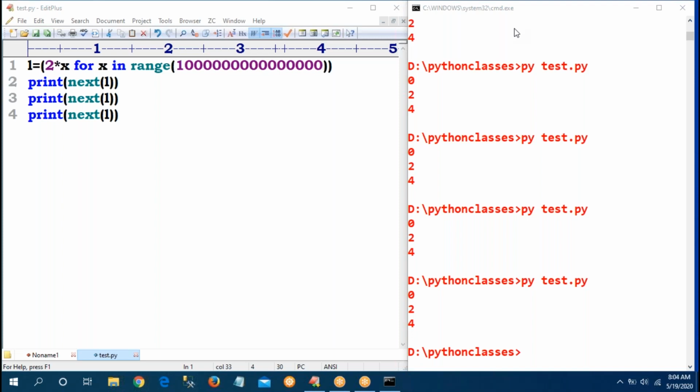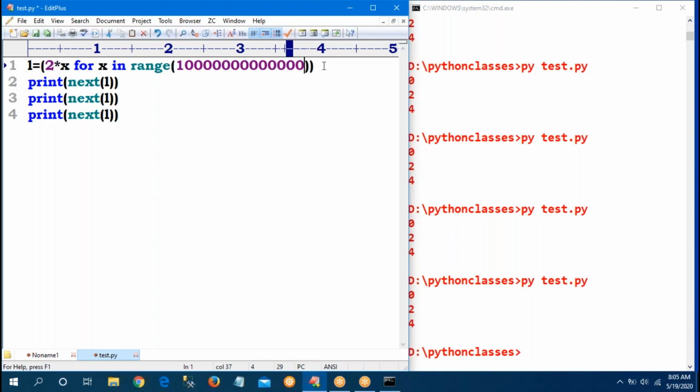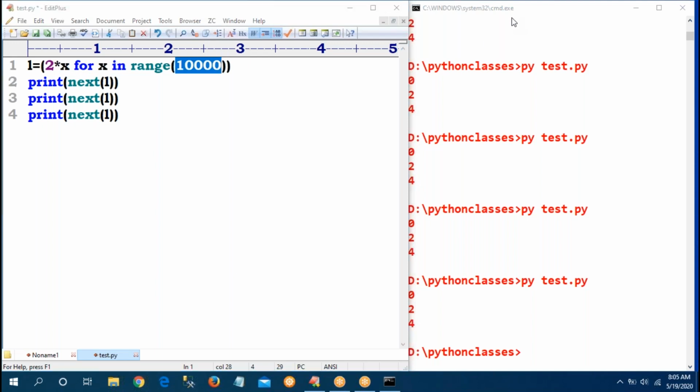Simple, sir. In the previous case, in the list, whatever zeros I give, suppose 1000 or 10,000, first all the 10,000 numbers will be generated and stored into the memory. After that, I am accessing L of 0, L of 1, L of 2. That's why it is taking too much time. But this time, generator means 10,000 numbers won't be generated. How many times are you asking for next? 3 times. Only 3 numbers will be generated and stored in memory. It does not generate 10,000 numbers. That's why I'm getting immediate response.